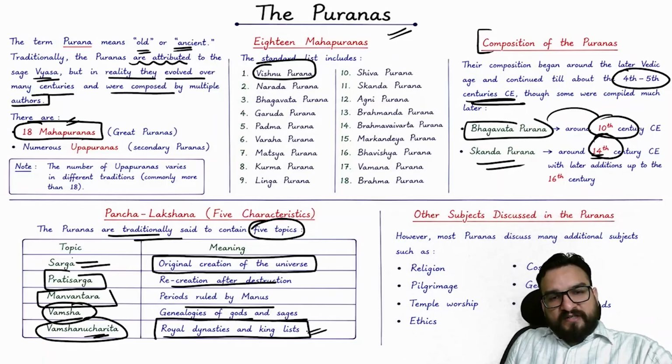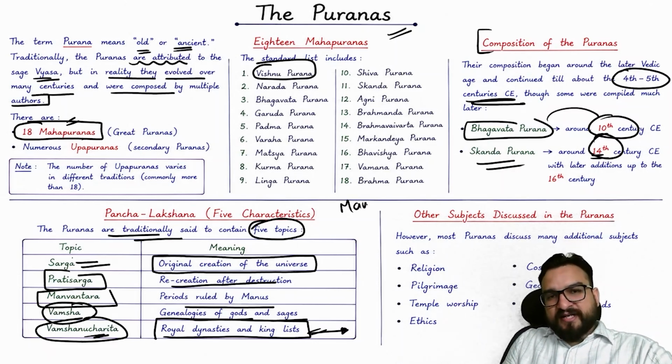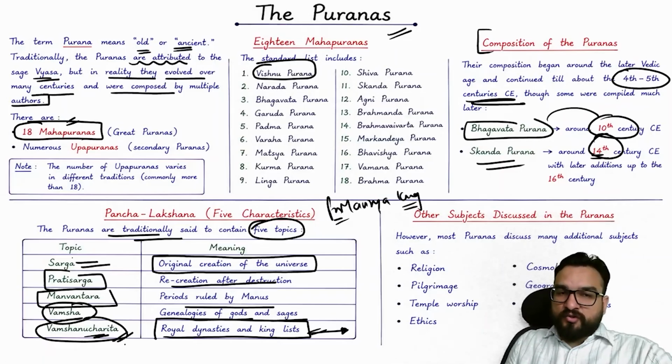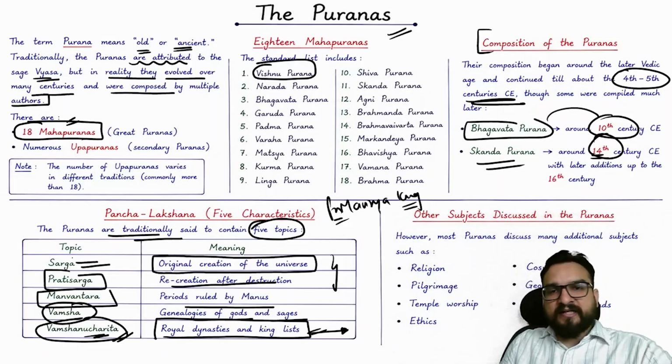This Vamshavali, which we are getting in the Puranas, is very important for our historical understanding of the earlier dynasties. So, for example, though these were created in the 4th-5th century AD, they highlight the pre-Mauryan kings as well. For example, the Haryanka dynasty, they give us the lineage of that as well. So this is quite important historically. Some topics are important for the philosophical understanding of our culture, right? That is how they were diving into the deep concepts of a human being. They were going inside, right?